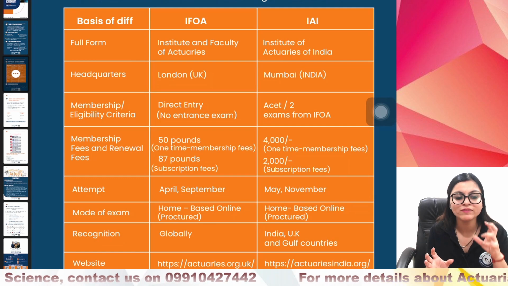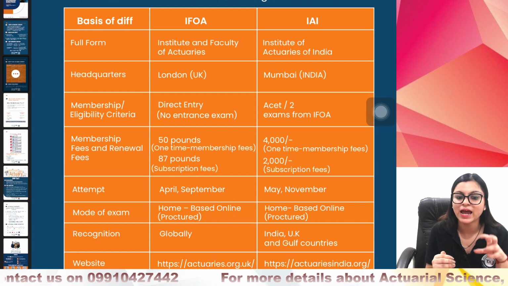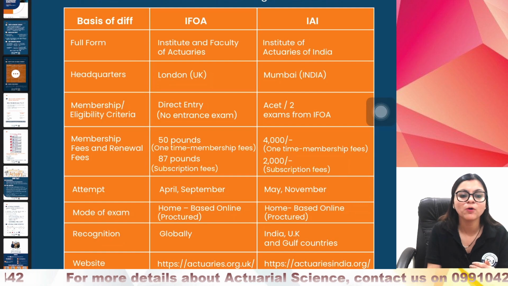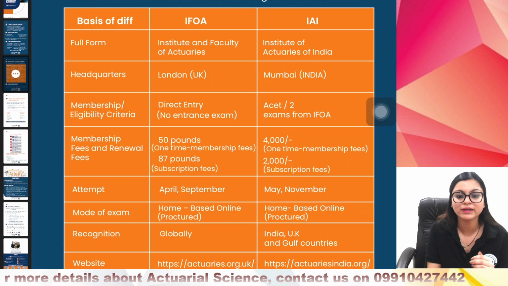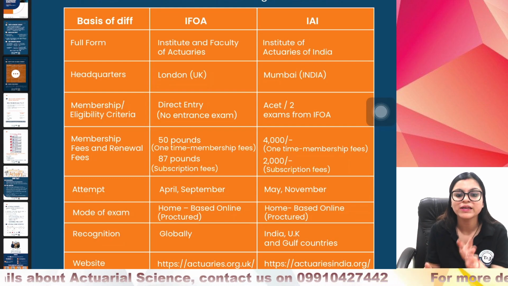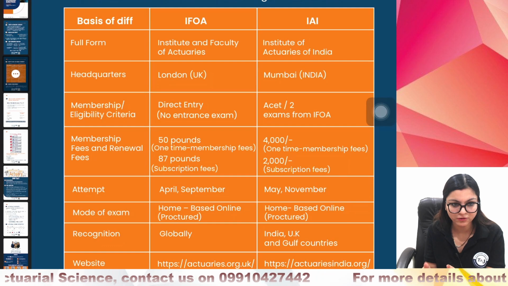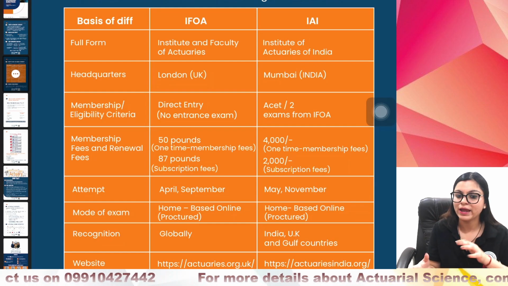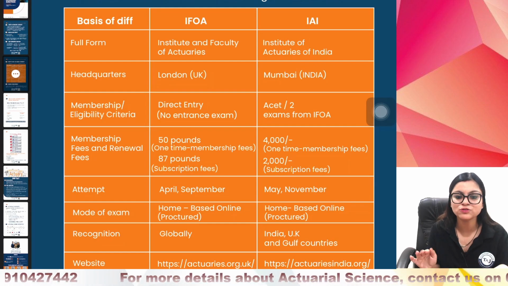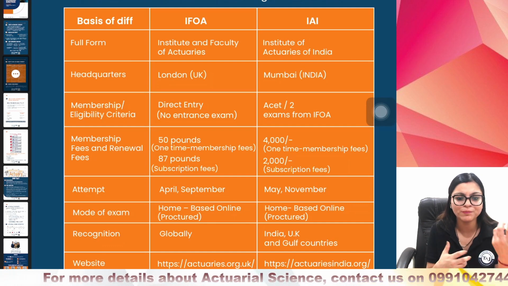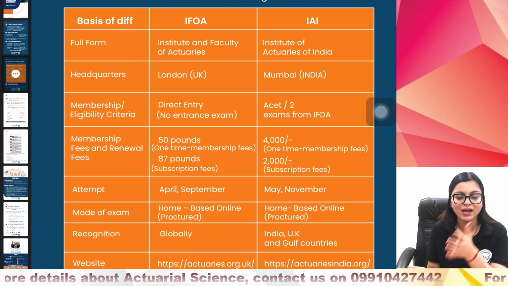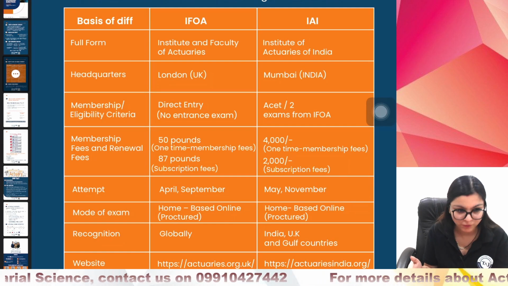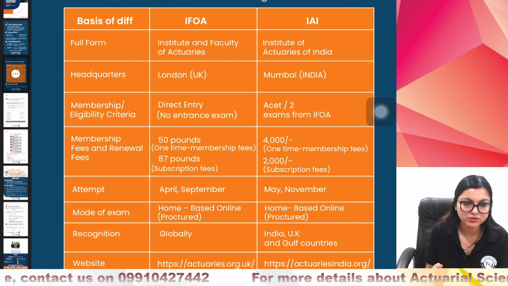Whereas in II, we have an entrance exam which is ACET, Actuarial Common Entrance Test. So you need to give ACET in order to appear for any exam from India Society. Another way of entering into India Society is if you have two exams cleared from IFoA, you can directly become a member of II without giving ACET. So in IFoA, there is no entry criteria. Anyone of any age can become a member of IFoA. In II, we have an entry criteria that is either you should have ACET or you should have two exams from IFoA.